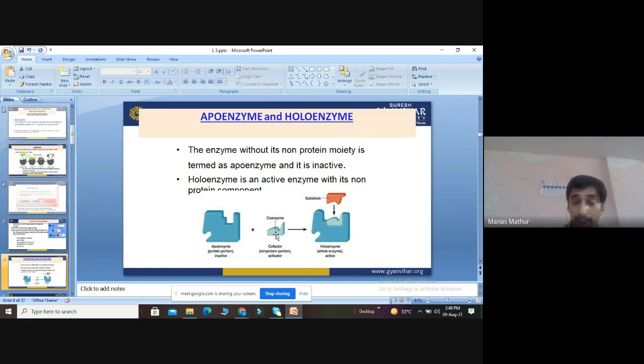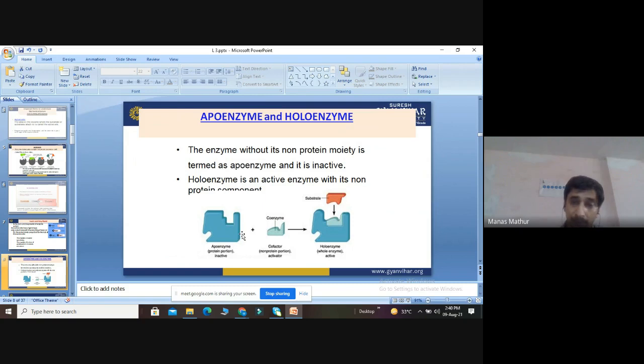The activated part of the apoenzyme is called the coenzyme, also a cofactor, and when the apoenzyme and coenzyme combine, they form the holoenzyme, the whole enzyme.